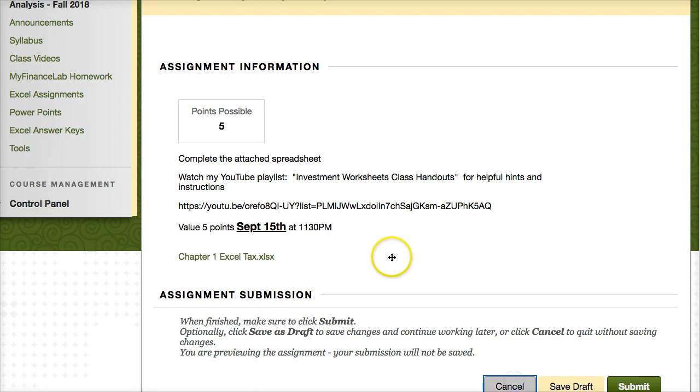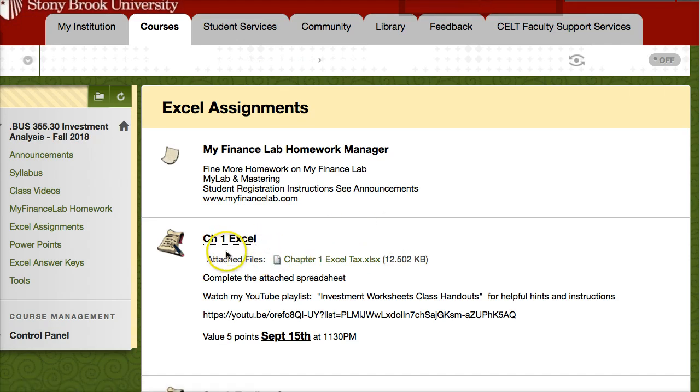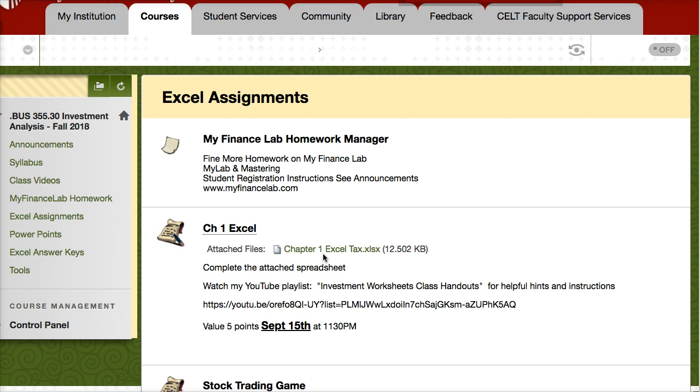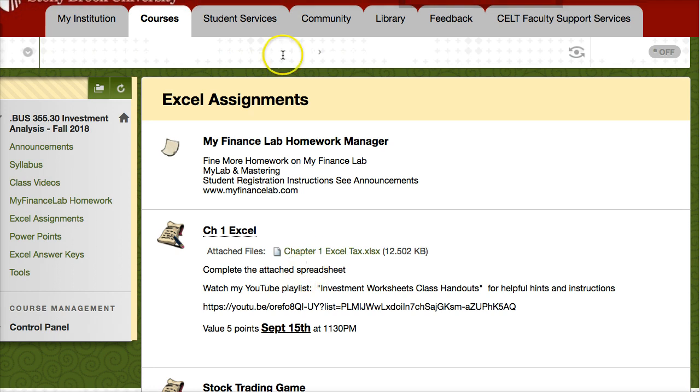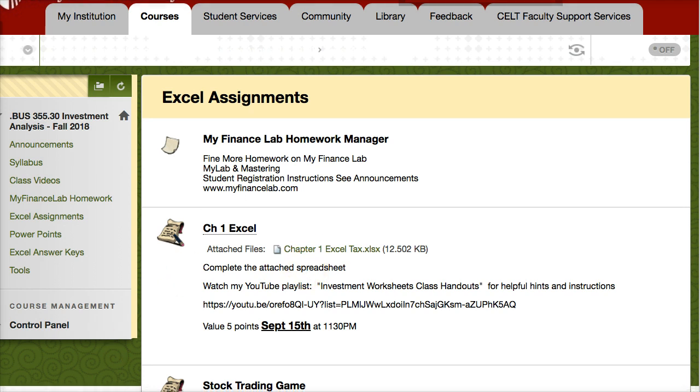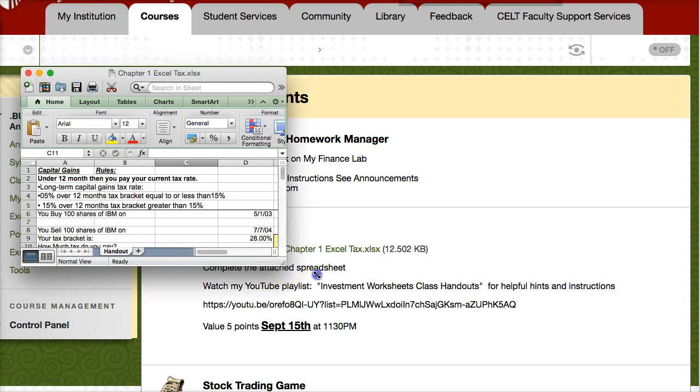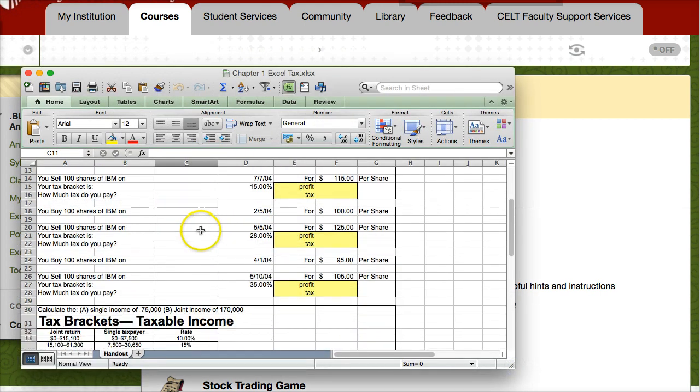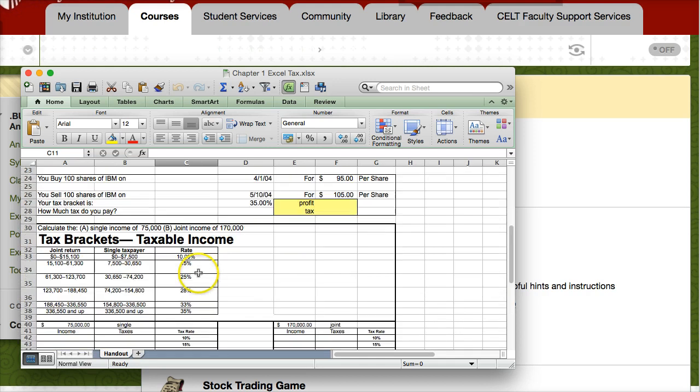So first let me cancel this. And you'll see here that under chapter 1, you'll see the actual spreadsheet. So you can click on this to download your spreadsheet. So let me open that. So you open up your spreadsheet here. And this will be a spreadsheet related to the chapter.